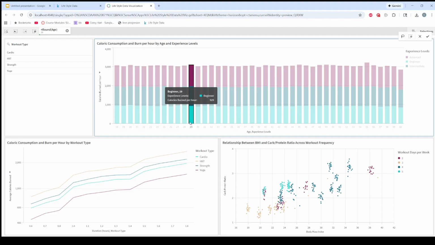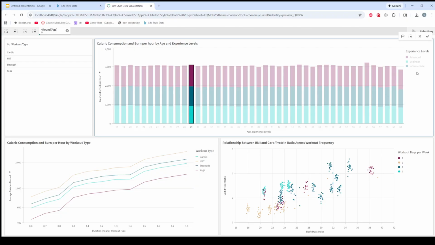So you can see as the experience level goes up, the calories burned per hour goes up as well. And you can see that that trend actually follows for most of the other age groups as well. It's kind of hard to see with the stacked chart, but the usefulness of it is that it's very easy to tell when you mouse over it.